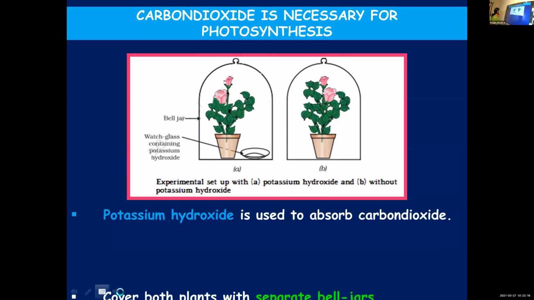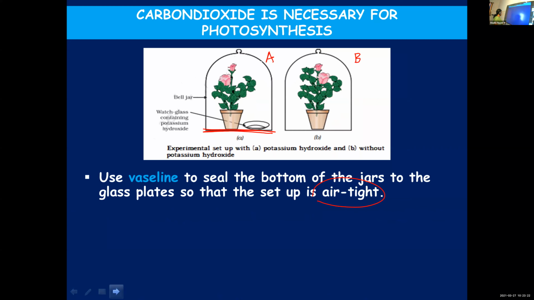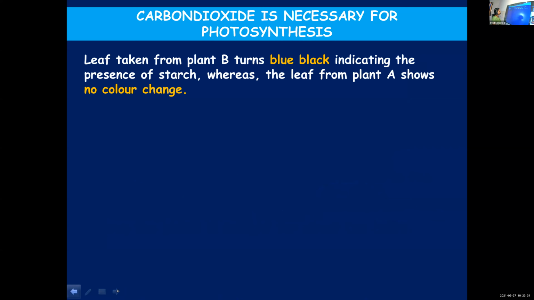And then you will keep the arrangement in sunlight for 2 hours and then take out the leaf and test for the presence of starch. And what you find is the leaf taken from plant B will turn blue-black, indicating the presence of starch, whereas the leaf from plant A shows no color change because in plant A, potassium hydroxide absorbed all the carbon dioxide.